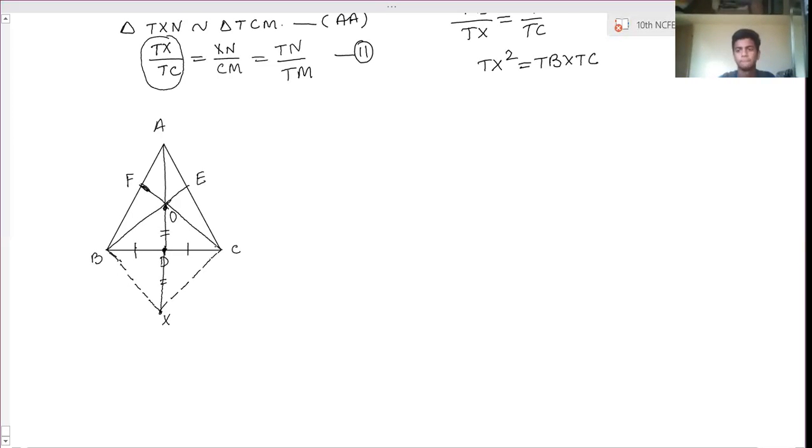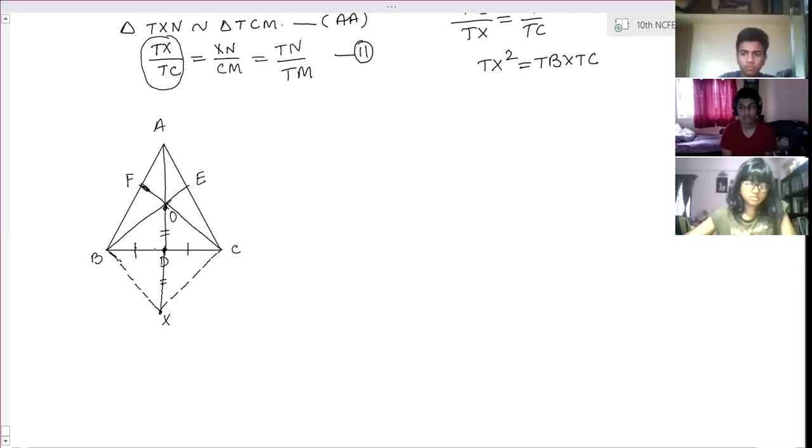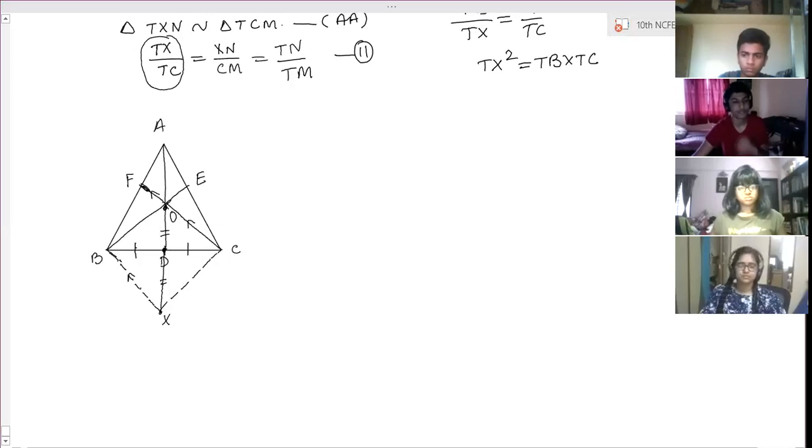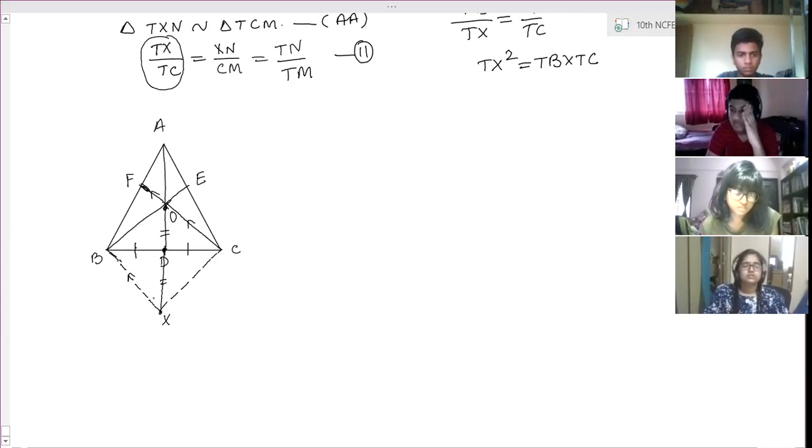So OBXC is a parallelogram. Therefore opposite sides are parallel. So OC is parallel to BX. OC means it is OF. So when OF is parallel to BX, now take triangle ABX. In this, OF is parallel to BX. So we take AF by AB. Now FO is parallel to BX, so you can take similarity. Triangles AFO and ABX are similar.